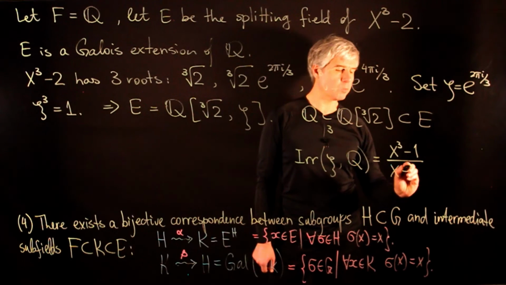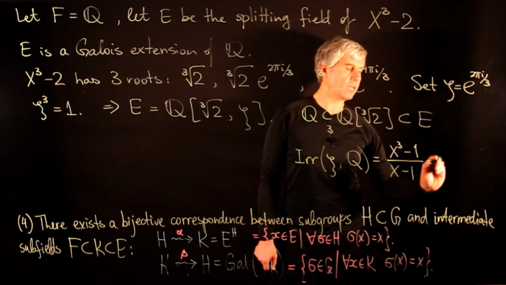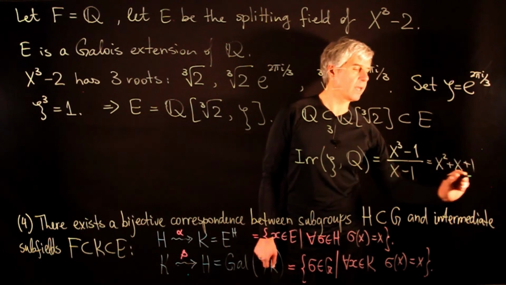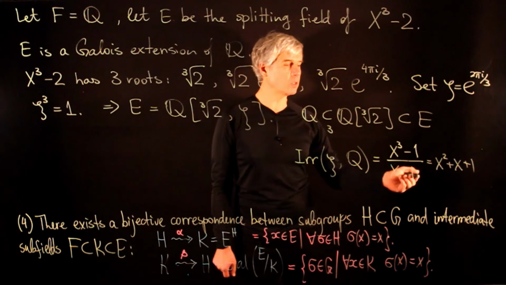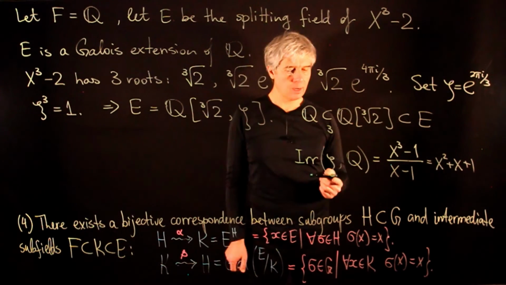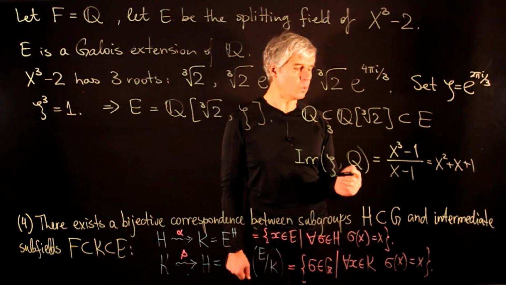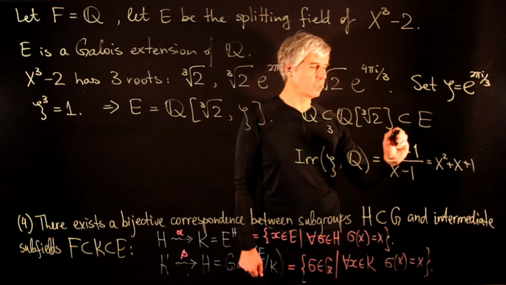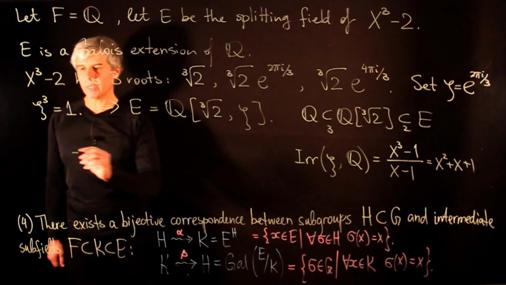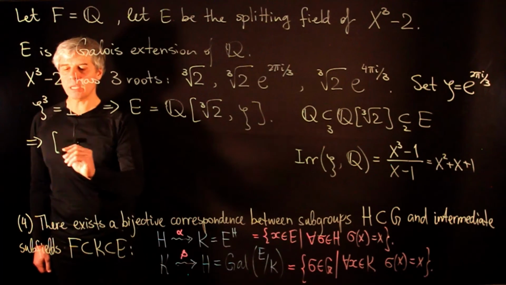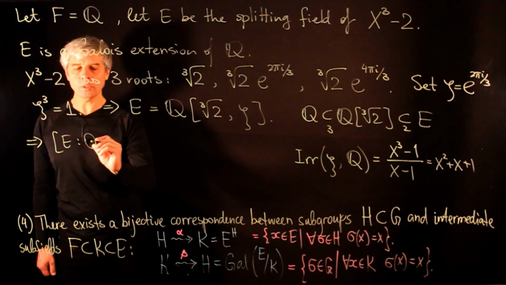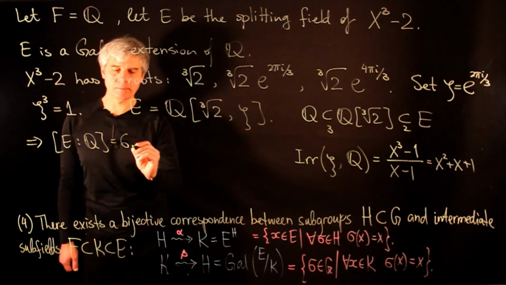So if we divide this by x minus 1, then we get x squared plus x plus 1. And this polynomial will be irreducible over Q. And then we see that the degree of zeta over Q is equal to 2. And by considering this tower of extensions, we conclude the degree of E over Q is equal to 6.